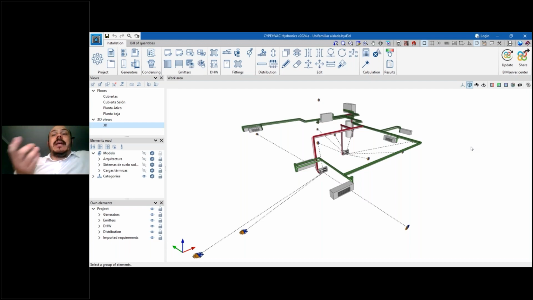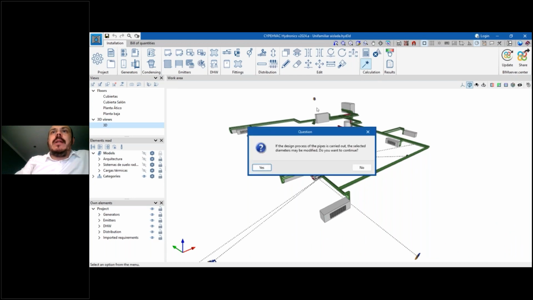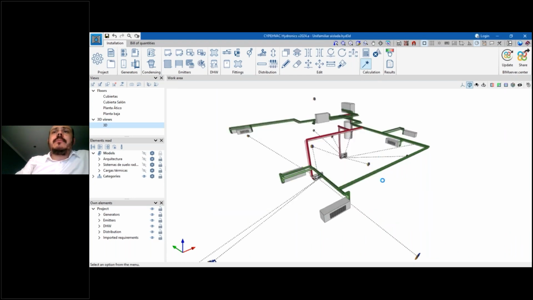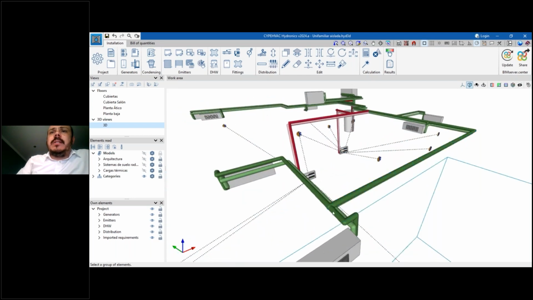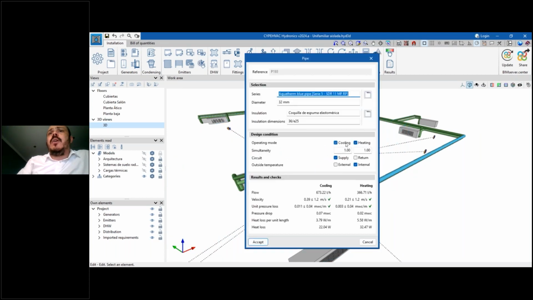The main new feature that I would like to show you in this version of CYPE HVAC Hydronics is related to the calculation option. When we calculate, we design it, and the software will size the elements here, and we have one very interesting way to see the results. These colors that you see on the pipes are related to the type of pipe you introduced: if it's cooling, heating, supply, internal, return, or external pipe, a design condition.